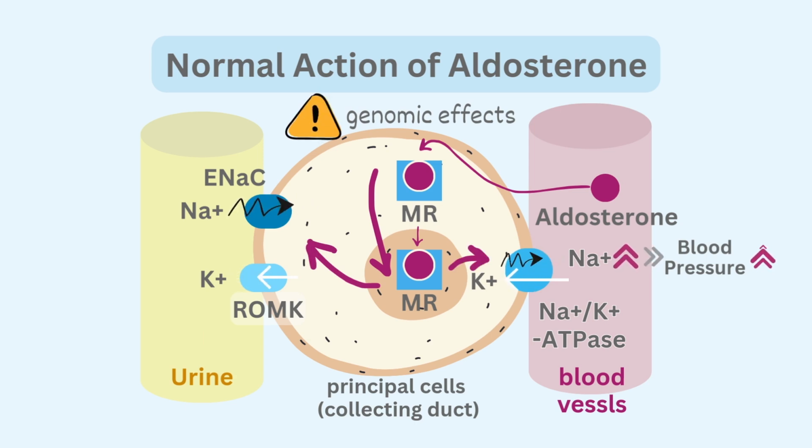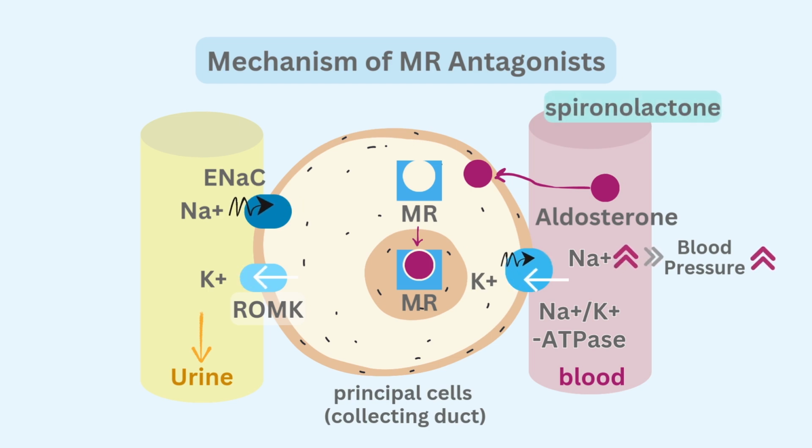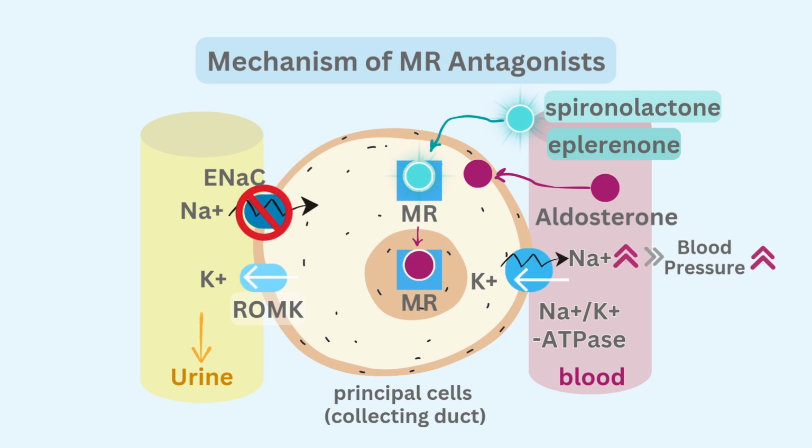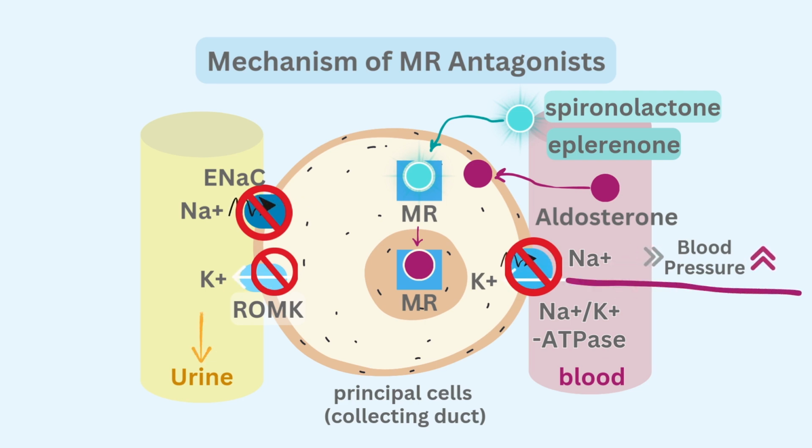Mineralocorticoid receptor antagonists, spironolactone and eplerenone, block the mineralocorticoid receptor. That means ENaC, sodium-potassium ATPase pump, and ROMK are not upregulated. So sodium reabsorption falls, water follows, blood pressure drops, and potassium is spared.